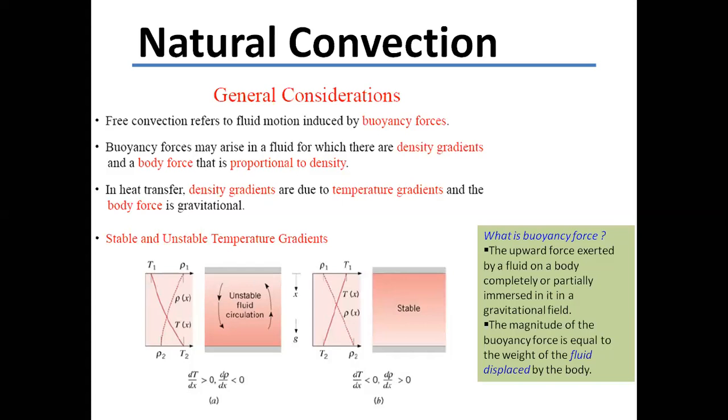It displaces an amount of liquid, and the weight of that liquid is the buoyancy force. So to find it: volume of the body which is immersed, times the density of the fluid in which it is immersed. This gives you mass, and mass times g is the buoyancy force that acts on the body. This is very basic, which you already studied.